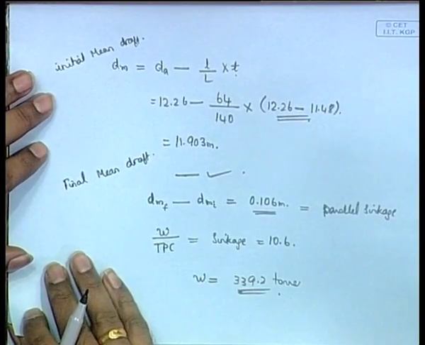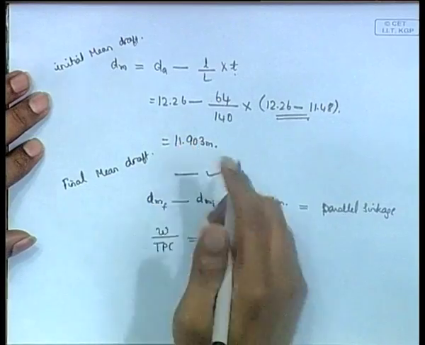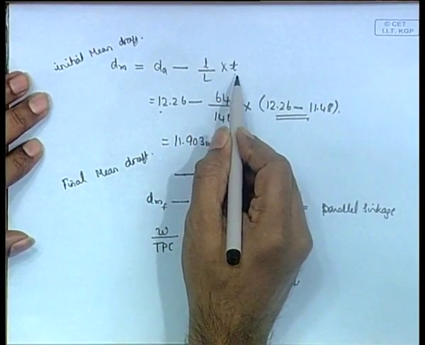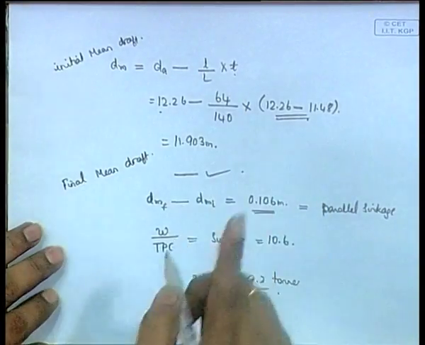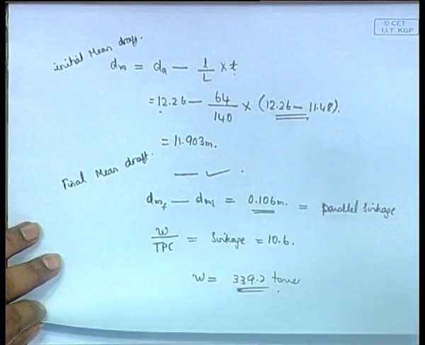So there is something called a trim and there is something called a change of trim. What is trim? See, in this expression we used a t, this is a trim. Trim is the difference between your forward and aft, that is trim, that is not change of trim, that is just trim. So this small t they are representing here is the trim itself, not the change of trim.